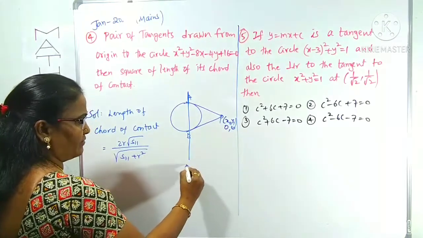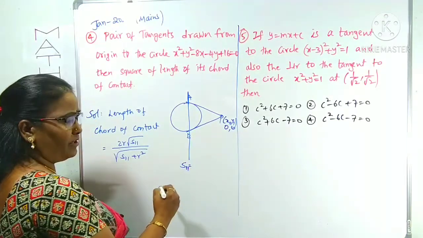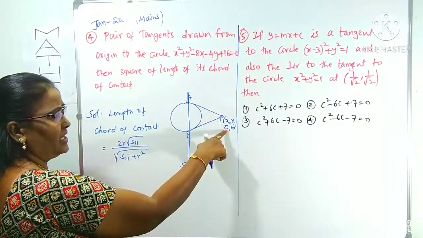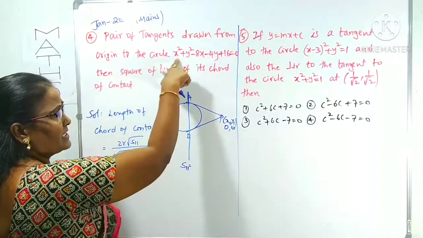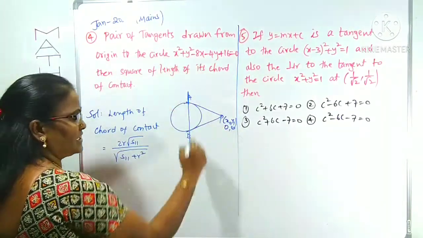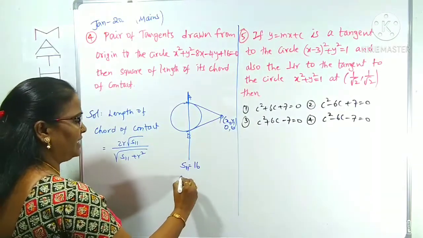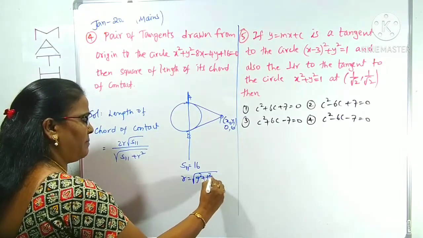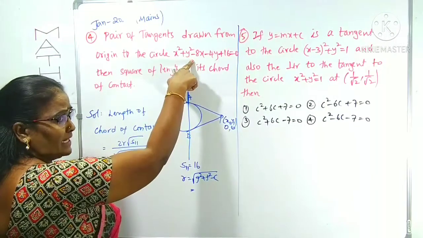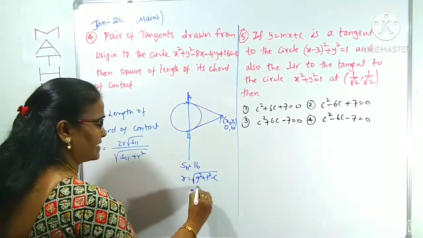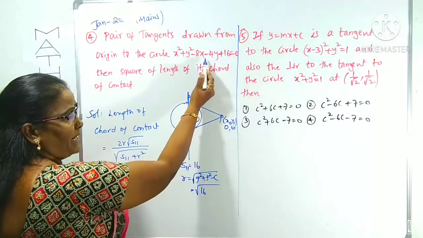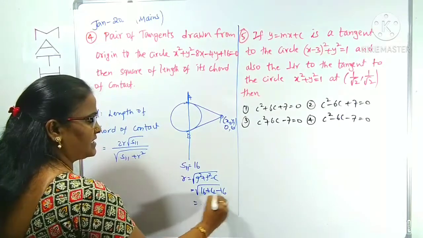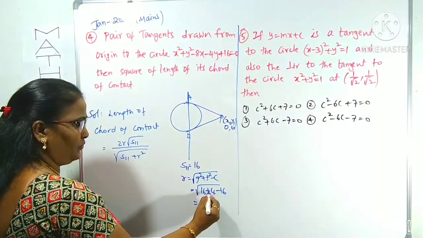First we find S11. I have given the formula for S11. To find S11, wherever x and y are there, substitute the point x1, y1. Here we substitute 0, 0, and 16 only will come. S11 is 16. We also need the radius of the circle. We know the radius formula: root of g square plus f square minus c. g is the x coefficient, minus 8 over 2 is minus 4, whole square is 16. Similarly, f is minus 2, minus 2 whole square is 4, with minus c which is minus 16. Clearly 16 and 16 get cancelled. What will be left over? Root 4, and root 4 is 2.